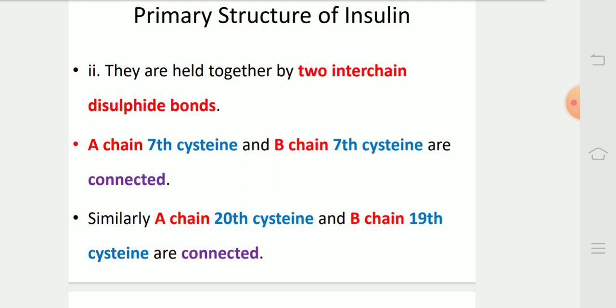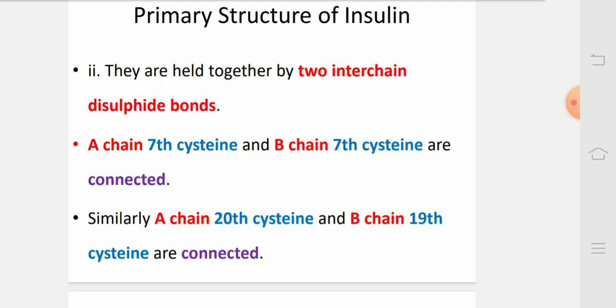They are held together by two interchain disulfide bonds. A chain has 7th cysteine and B chain also has 7th cysteine, which are connected. Similarly, A chain has 20th cysteine and B chain has 19th cysteine, which are also connected.